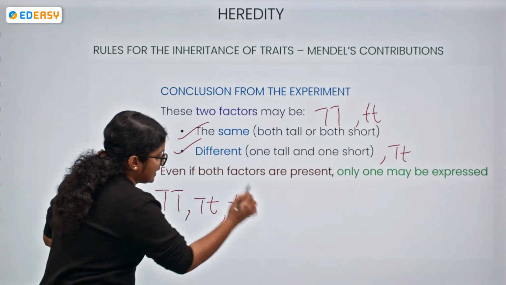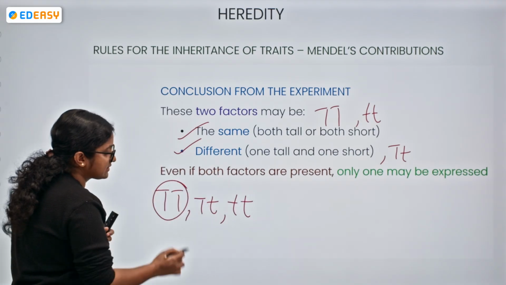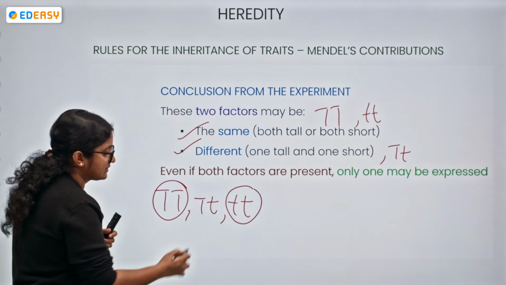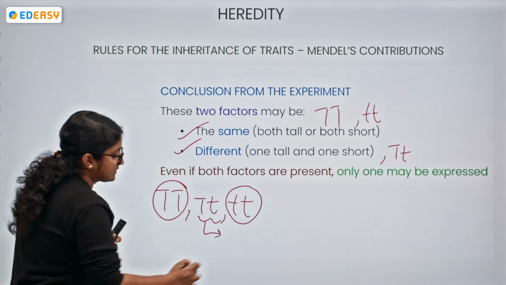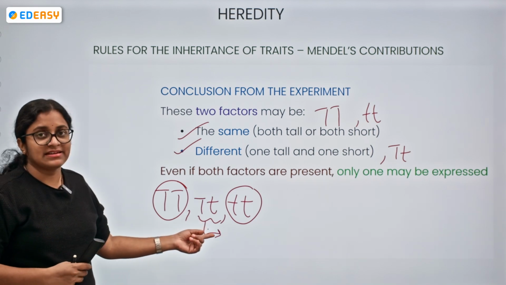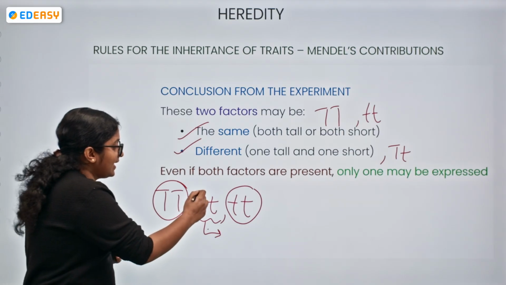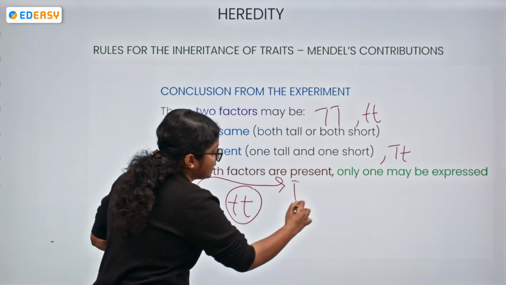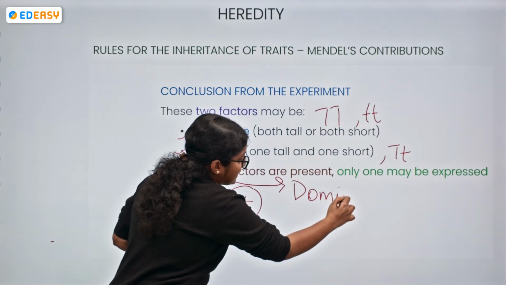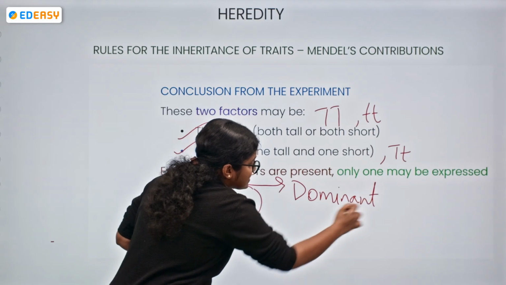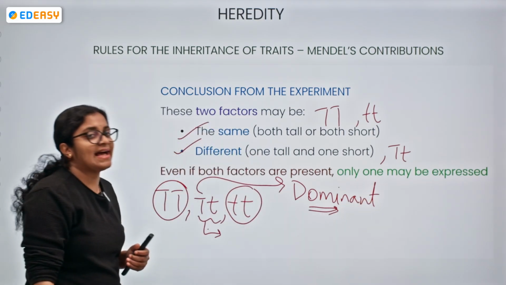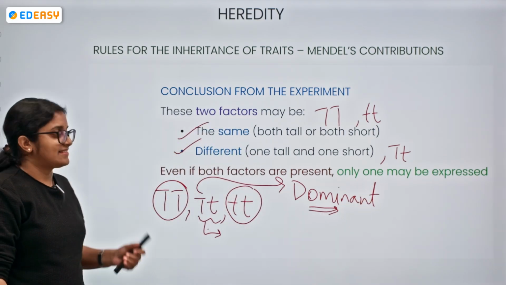Okay, let's take. We are aware of this. This is tallness. We are aware of this. This is shortness. But what about this? Both the factors are present, but only one may be expressed. And what is the one? The one which is being dominant over here is getting expressed. And that's the reason we are going to call it a dominant gene.